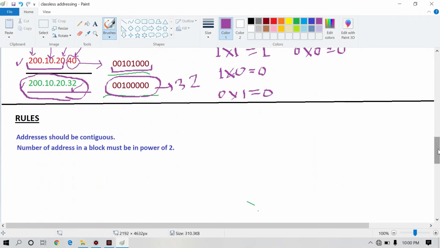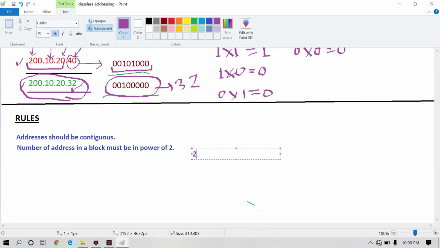There are some rules for classless IP addressing. First, addresses should be contiguous. Contiguous means continuous. Suppose we have an IP address 200.10.20.32, then the next IP address should be 200.10.20.33. After this, the next IP address is 200.10.20.34.